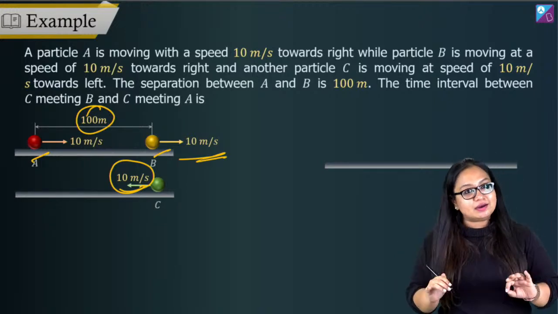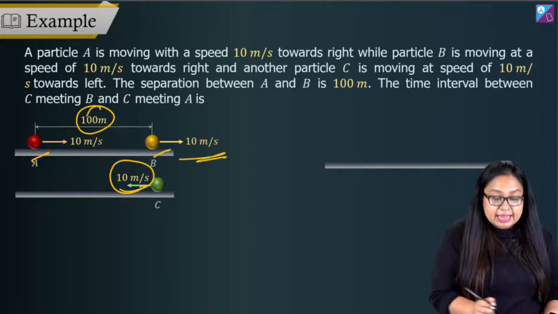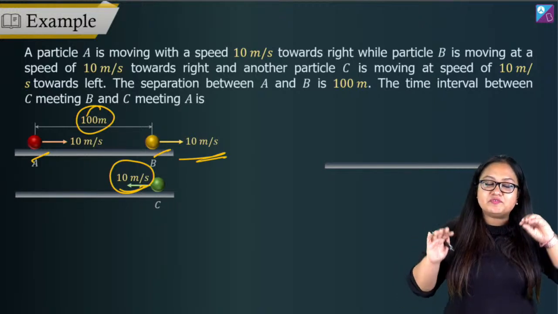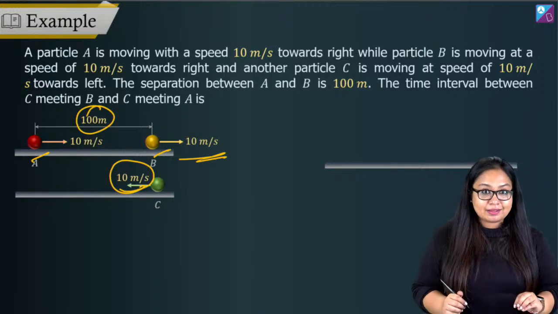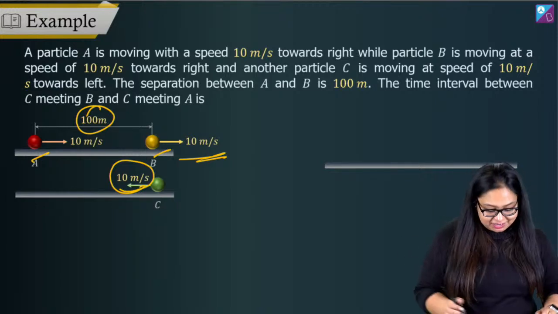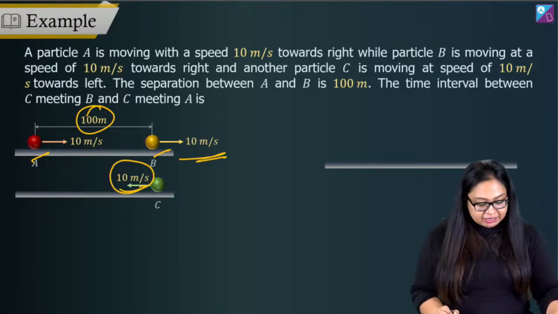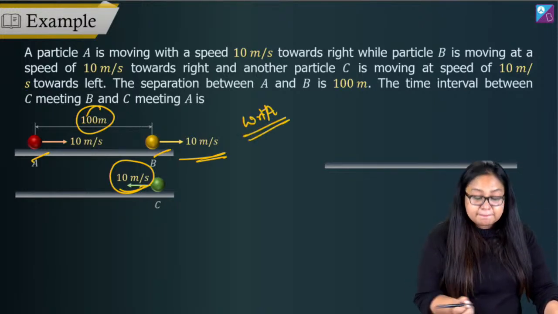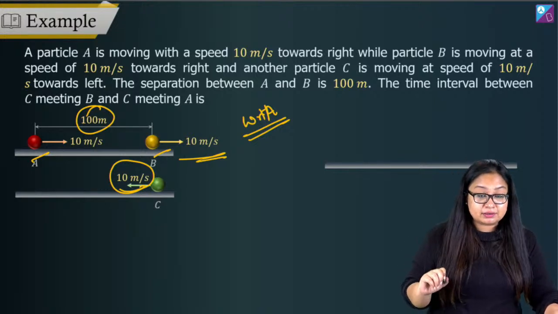Now in here, since A and B both are moving with the same velocity in the same direction, if we work with respect to A, then B stops anyway. With respect to A, B's velocity becomes 0 altogether, right?